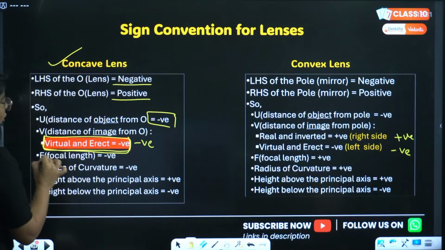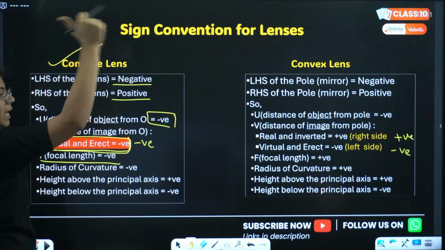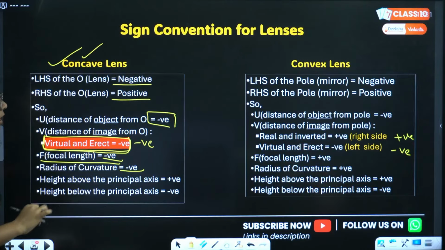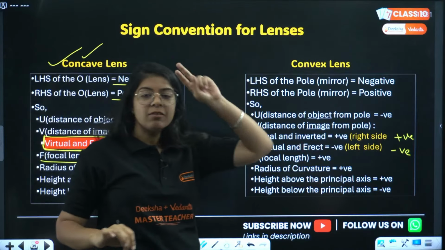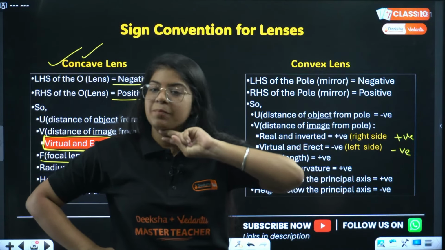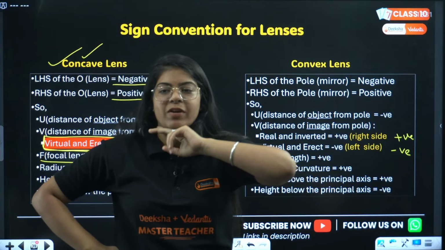Then focal length of concave lens, concave mirror, concave lens, both have negative focal length, negative curvature, but convex lens as well as convex mirror both have positive focal length. 1 by f equals to 1 by v minus 1 by u. Very good, Prime.